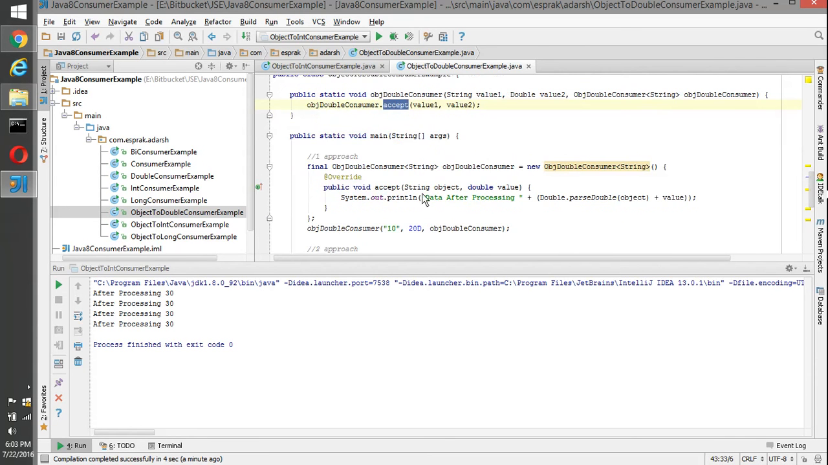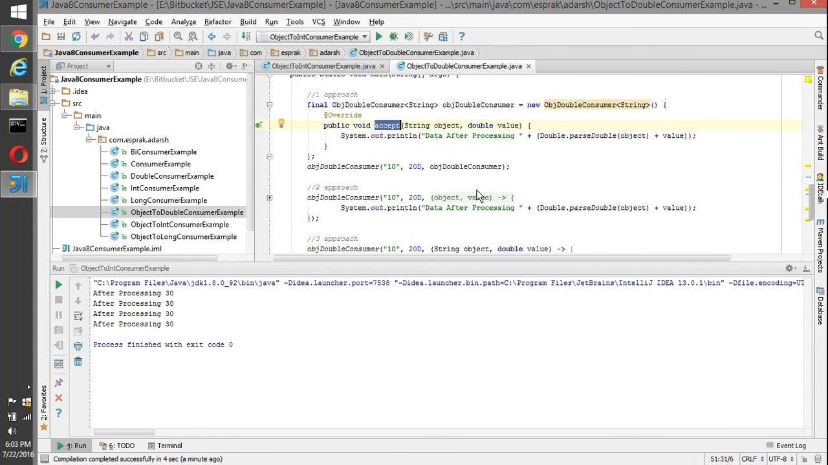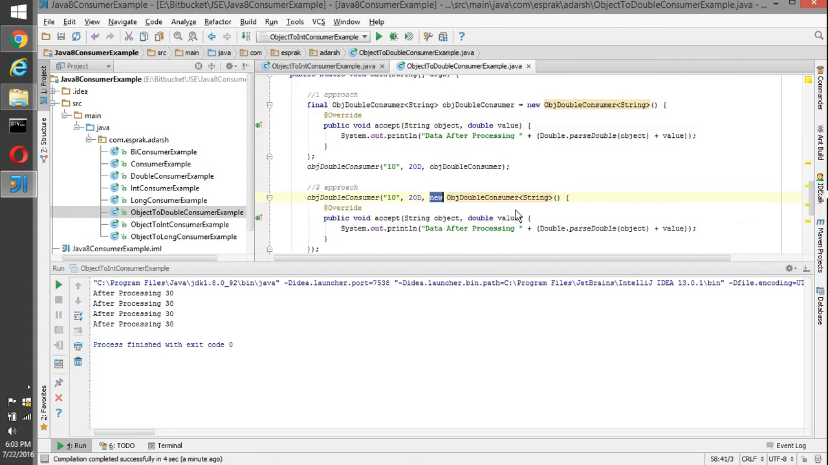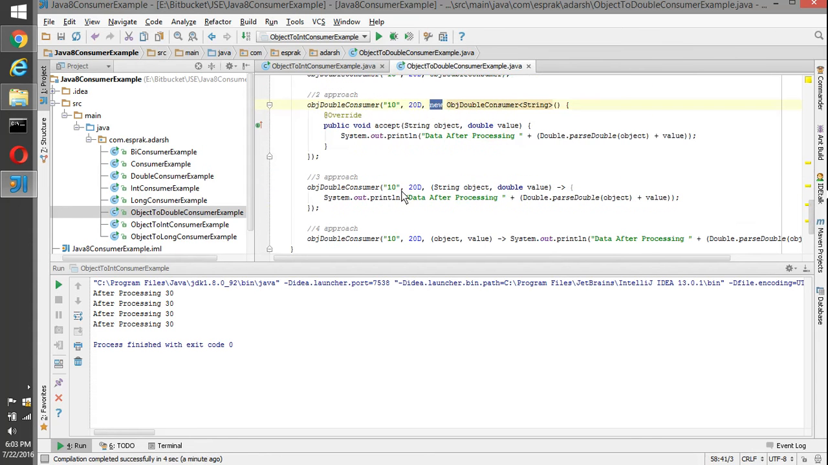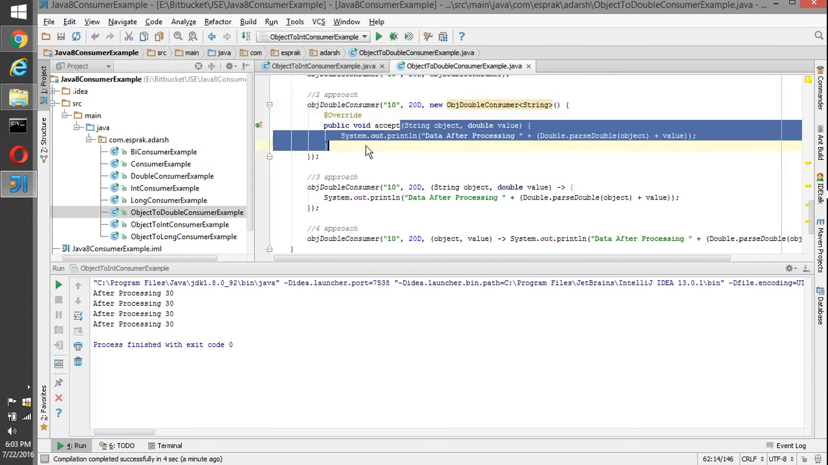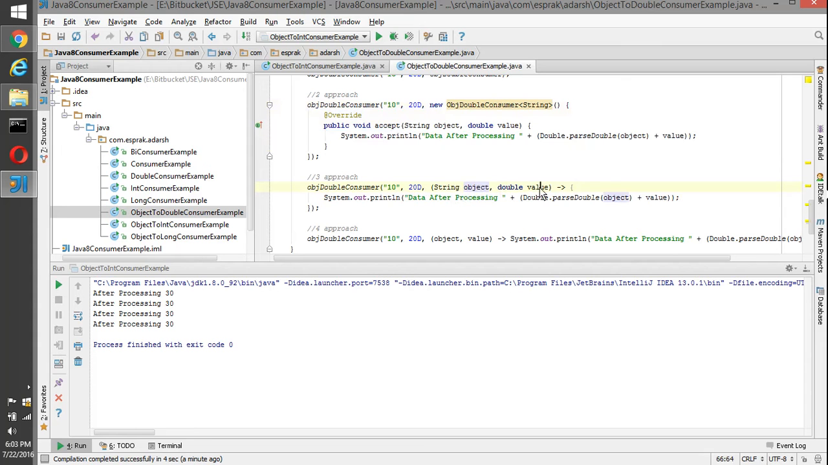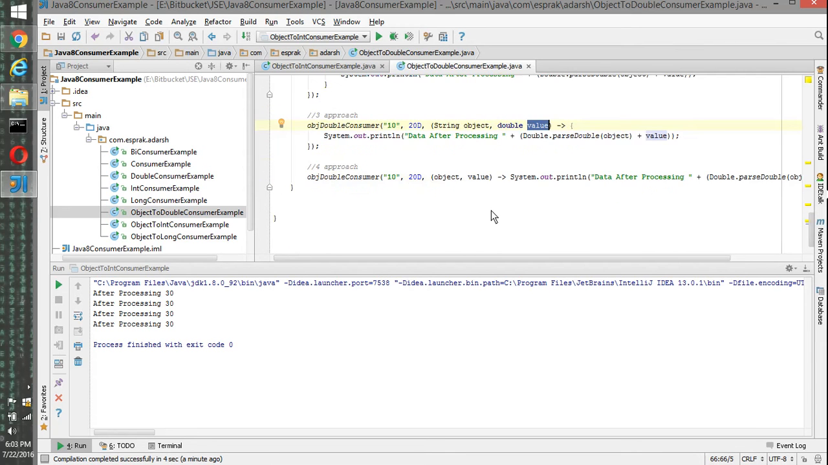The first approach is the traditional one: provide the implementation, override the accept method, do some processing, and call the method. The second way is to just provide an anonymous implementation and call the method. The third approach, from JDK 8, is to just pass the relevant code which is really needed, don't pass unnecessary code. We just pass the string object and the value, and do the type processing on that. We move a little further, remove the data type, the curly braces and the semicolon, and that becomes our fourth approach.